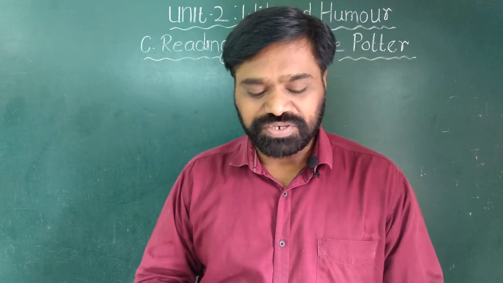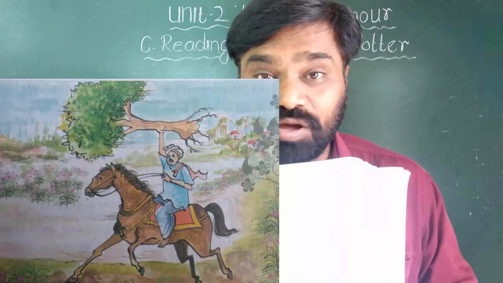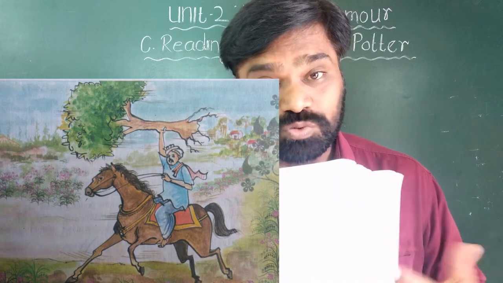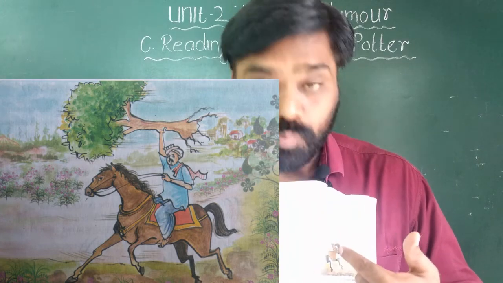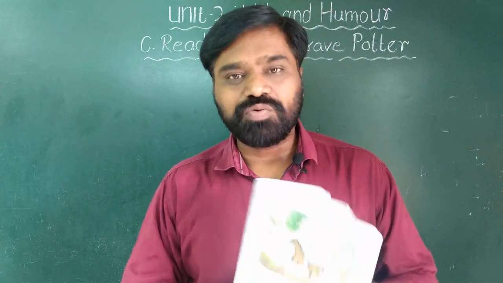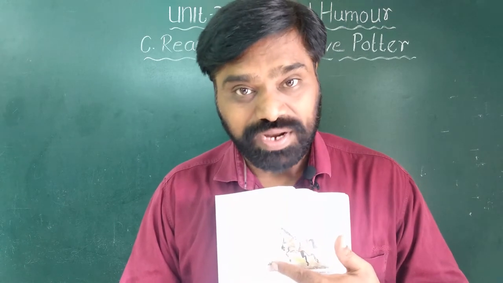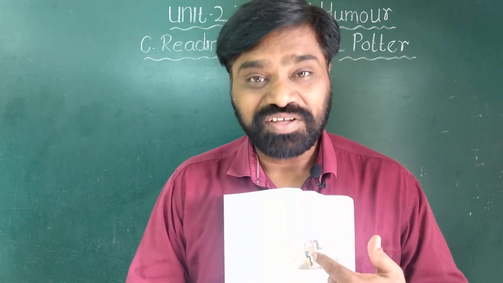You can see the picture they have given there. Now if you look at the picture, you can understand how horrible it looks. The person who sees this will think that this person is a very mighty person. How is he? He is having a tree in one hand, and in another hand he is holding the reins of the horse. So see what happens.